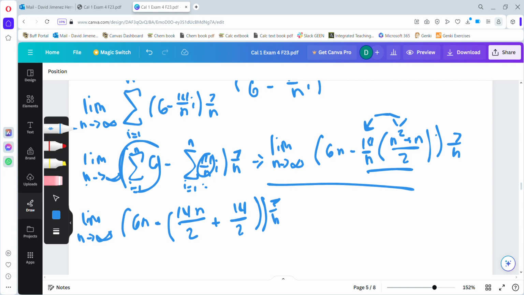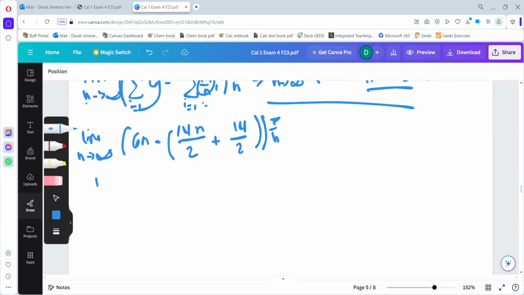So from here, what we're going to end up getting is the limit as n approaches infinity for, let's see, 6 times 7 is going to be equal to 35 over n squared minus, and then multiplying again the 7n times that 14.